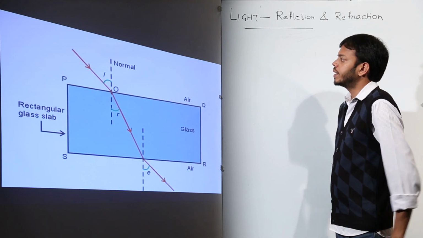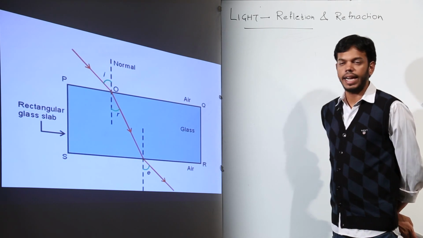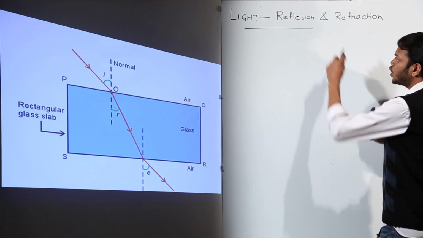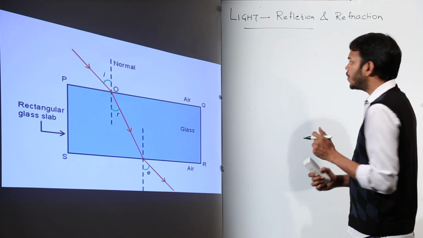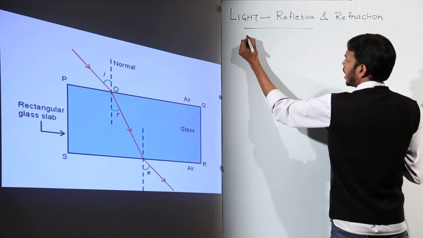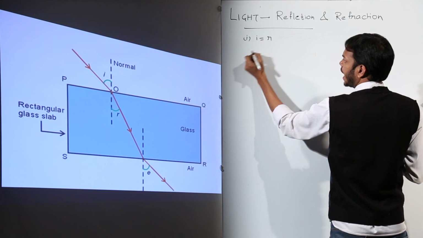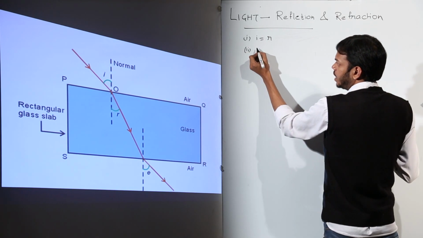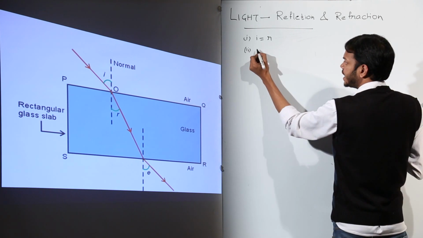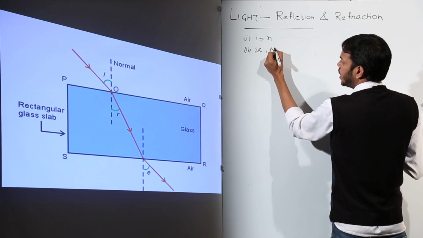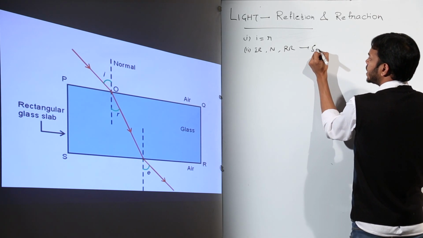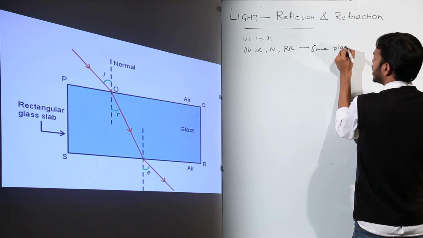So let's move forward. This is a glass slab and a ray diagram for what is happening. As I told you, what were the laws of reflection? The law of reflection was i equals r, and we are talking about reflection, not refraction right now. And the incident ray, normal and reflected ray, they were lying on the same plane, right?